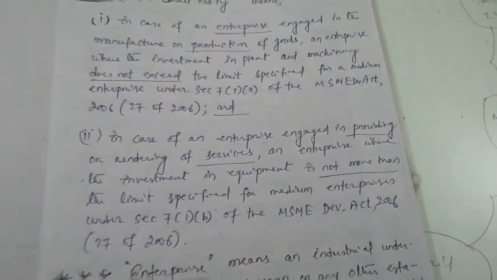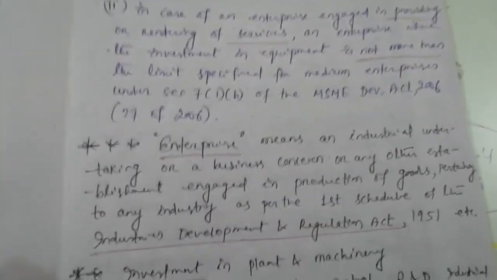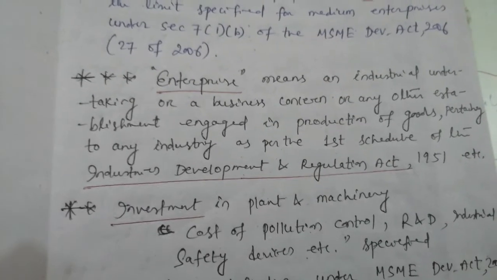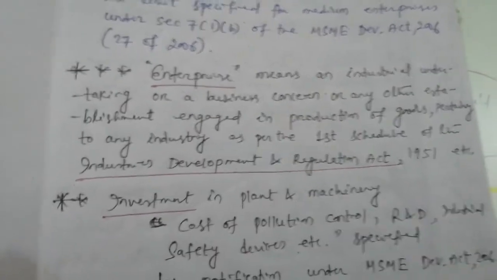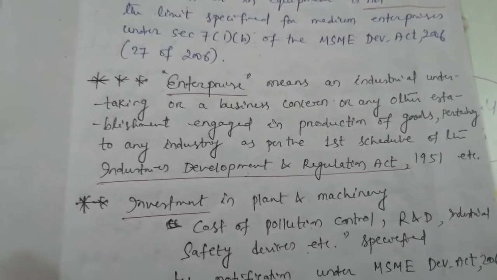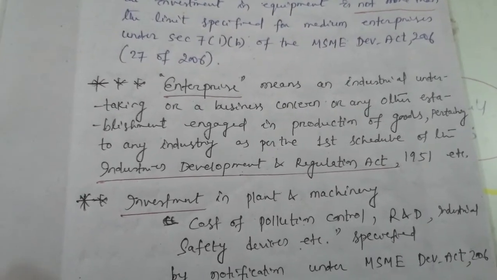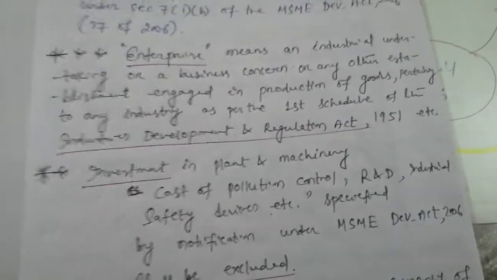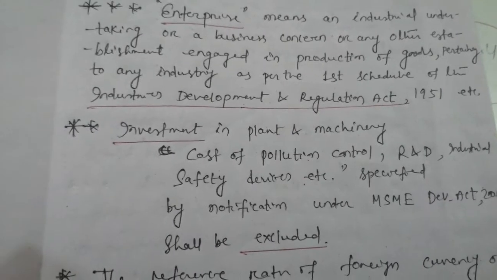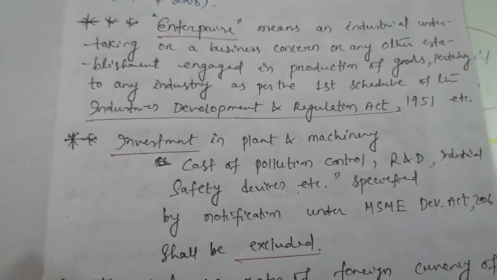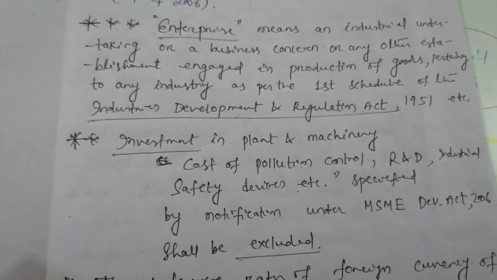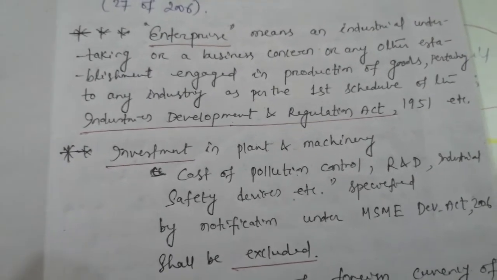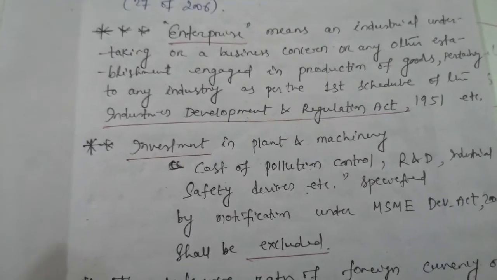Fine. Now just remember this, just observe these underlined words, you will get it. Note, enterprise means an industrial undertaking or a business concern or any other establishment engaged in production of goods pertaining to any industry as per the First Schedule of the Industries Development and Regulation Act 1951, etc. Also, investment in plant and machinery excludes cost of pollution control, R&D, industrial safety devices, etc., as specified by notification under the MSME Development Act 2006.